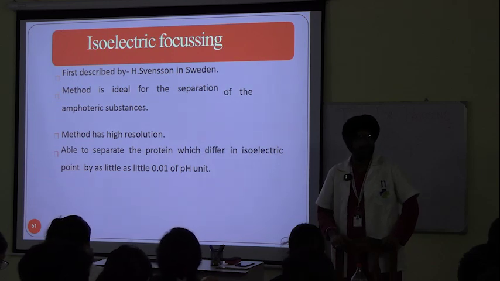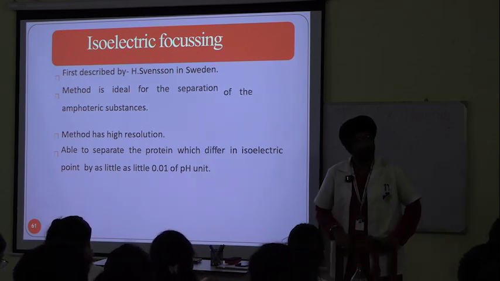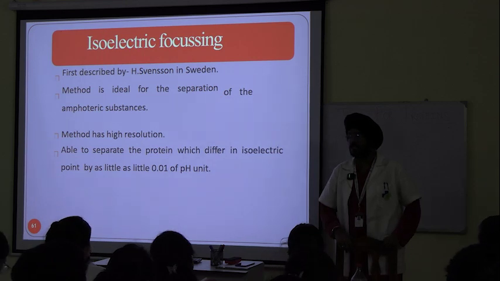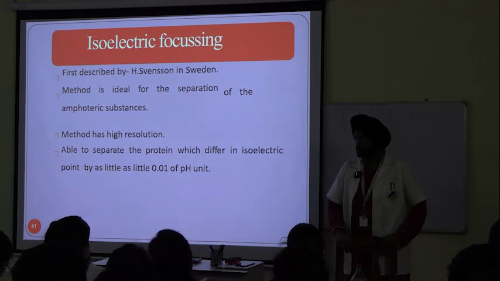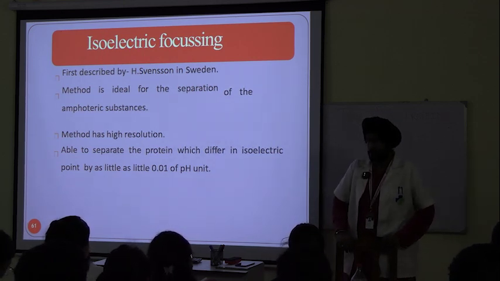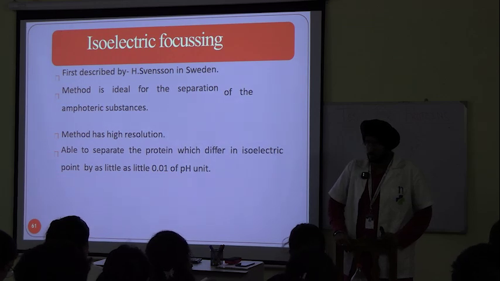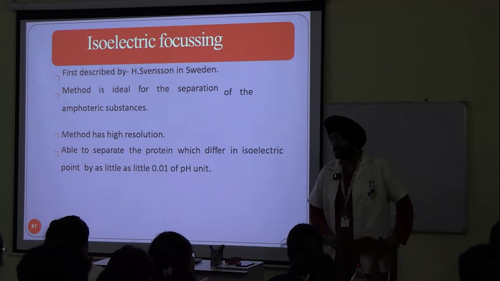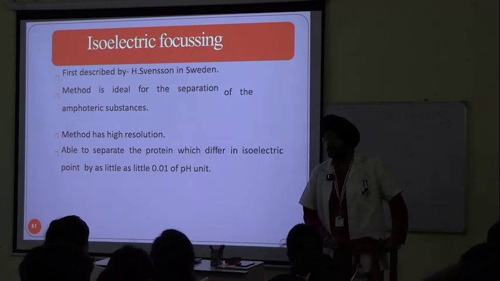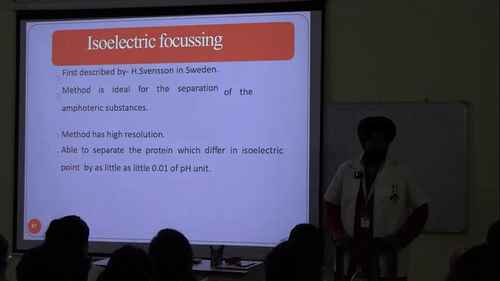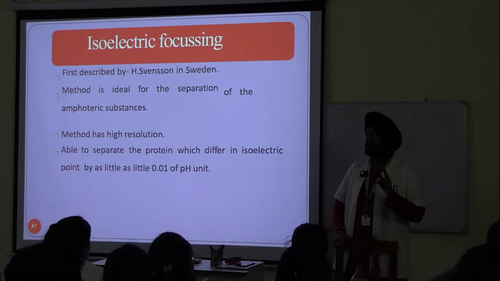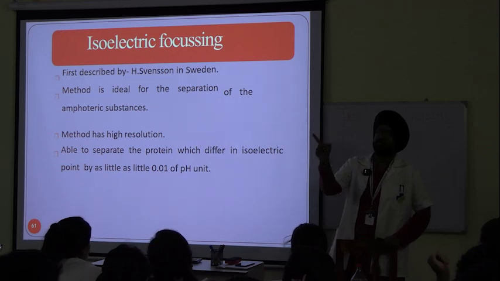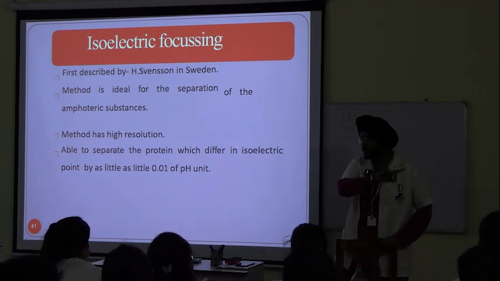I'll tell you that pre-albumin has an isoelectric point at 5 and gamma globulin at 8. What will we do? We will maintain the pH of the support media at either 5 or 8. Why? Because at either of these pH, one of them will become electrically neutral.